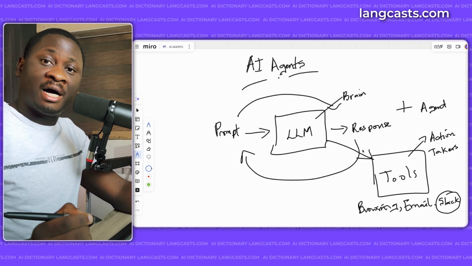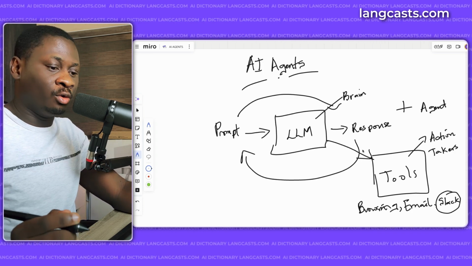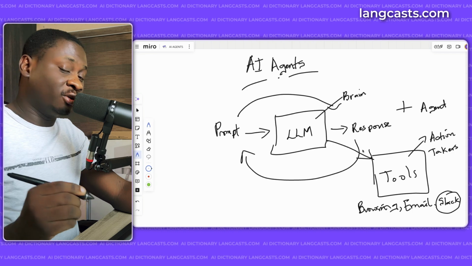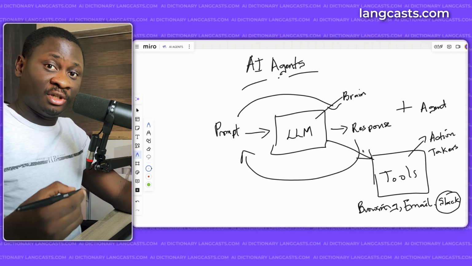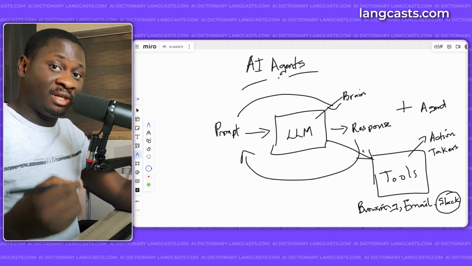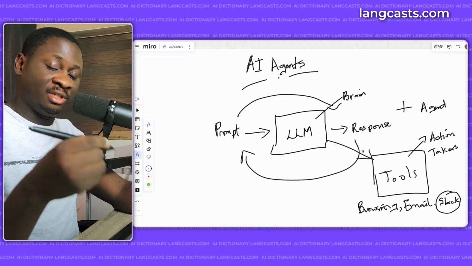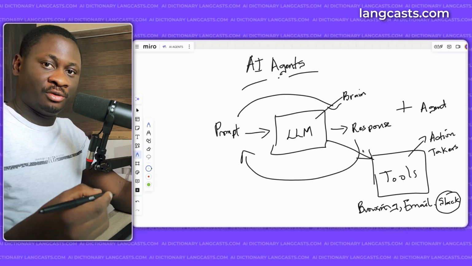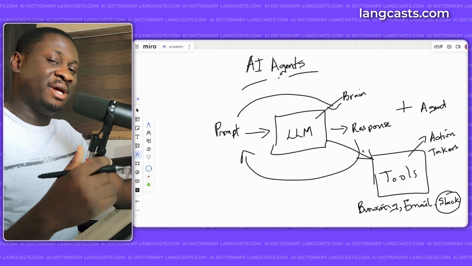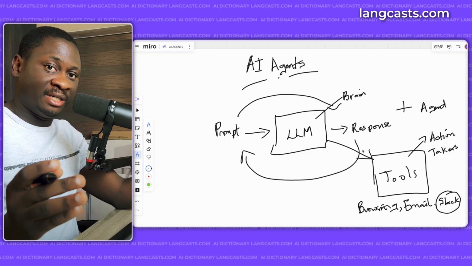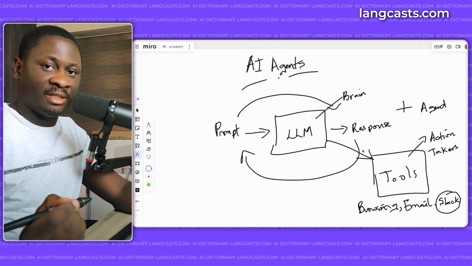And we can even go as far as making them the brain of an entire software. So instead of hard coding all the different conditions in the software, the LLM is going to determine what those conditions are going to be based on user input, based on environment, and it's going to use the different modules within the software application to actually take action. So you basically have something that can think for itself and determine the best action to take based on its breakdown.